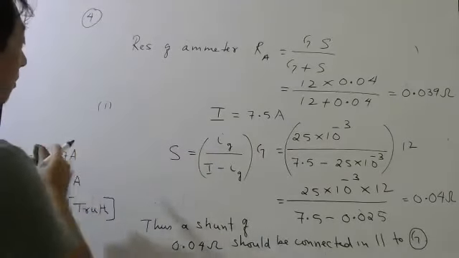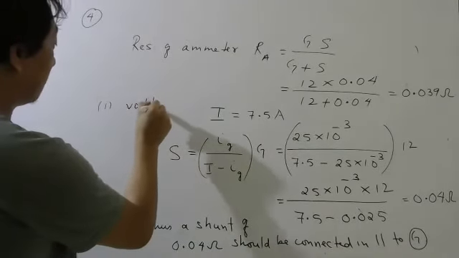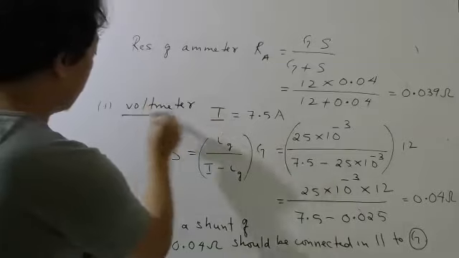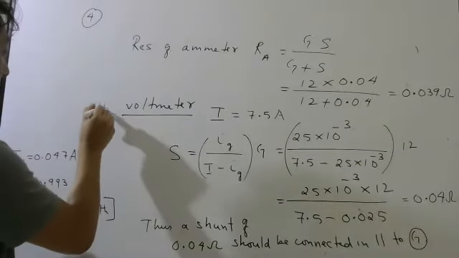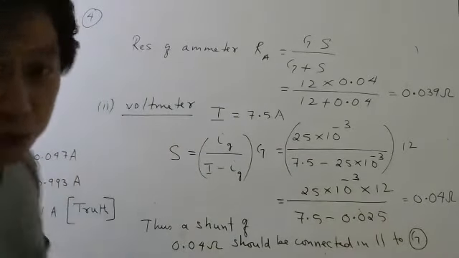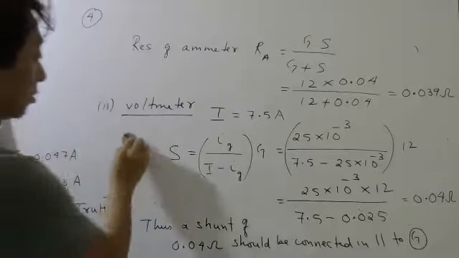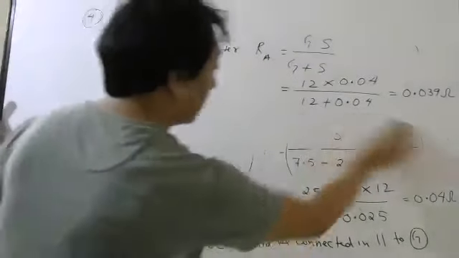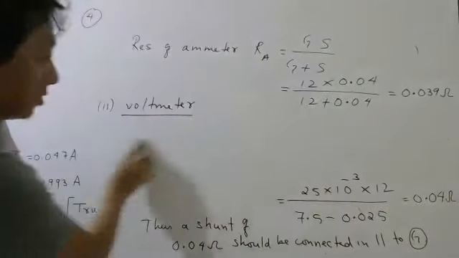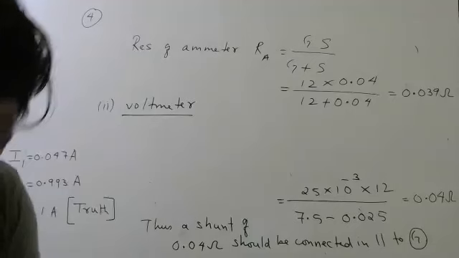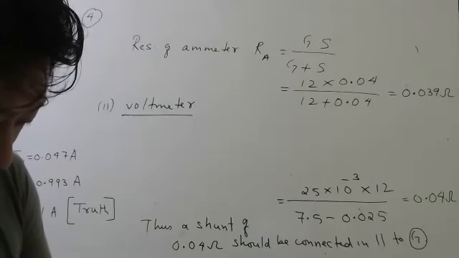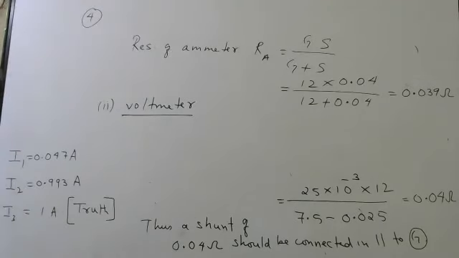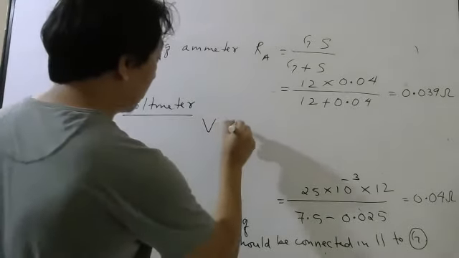Then, if you want to make it into a voltmeter, this is the second part. Let me finish it, students, so that we don't have to repeat tomorrow. If you want to convert this into a voltmeter, you need to know the range. Up to 10 volt they want. So the voltmeter's range is 10 volt.